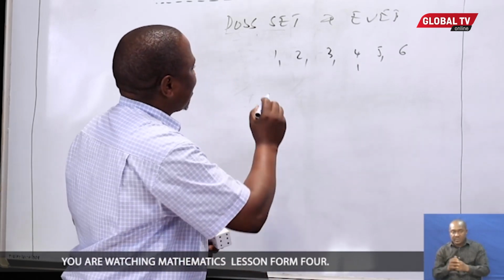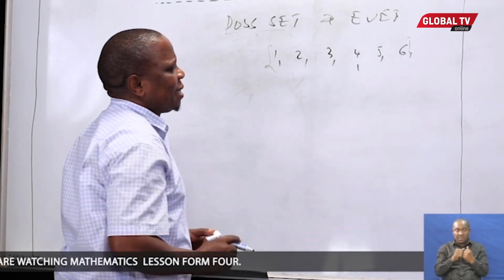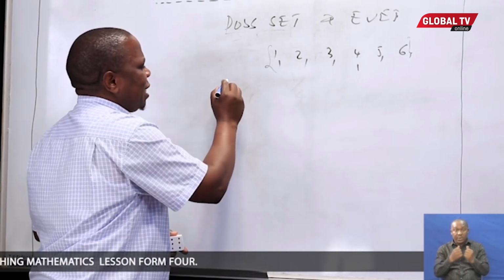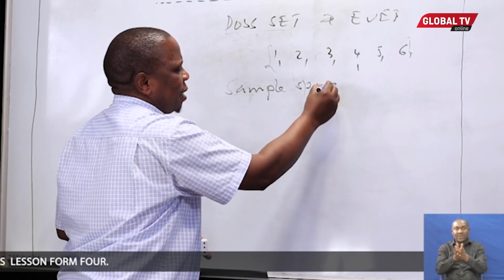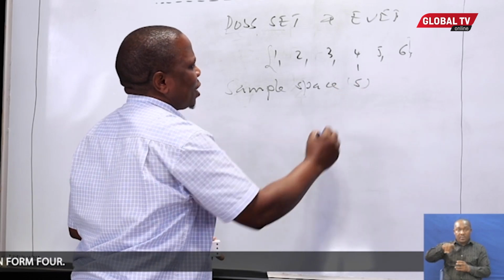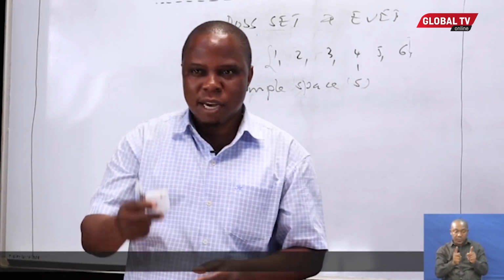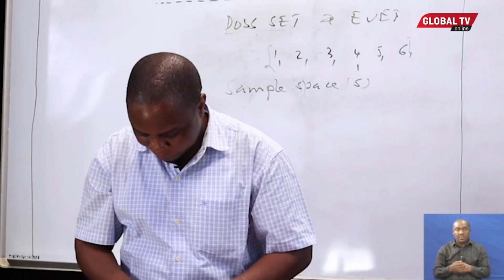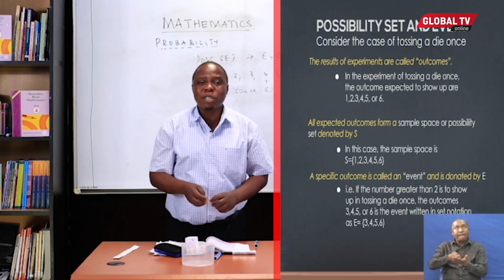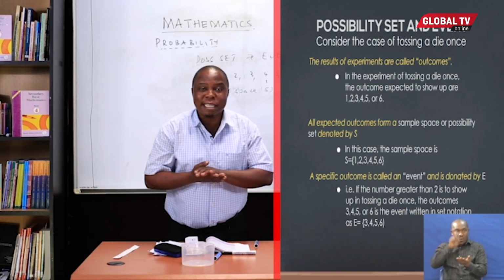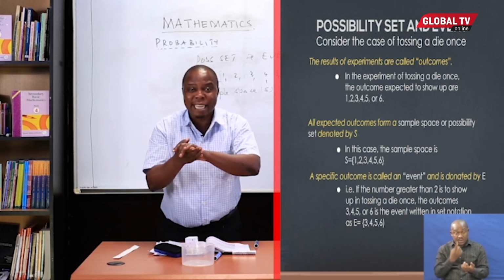Now these possibilities, all these possible results which can show up, we call the sample space. We call it the sample space, which is denoted by S, or we call it the possibility set. That's what I'm talking about when rolling a die. If I throw a coin and someone asks what the possibility set, the sample space, will be, it is either a head or a tail to show up.